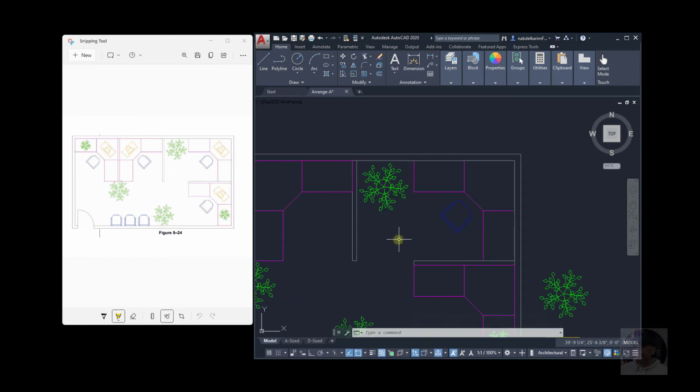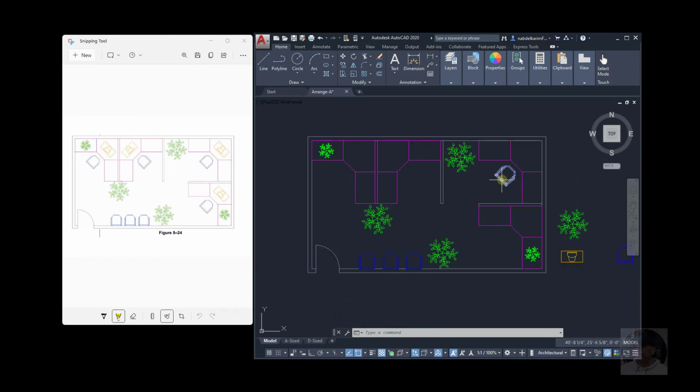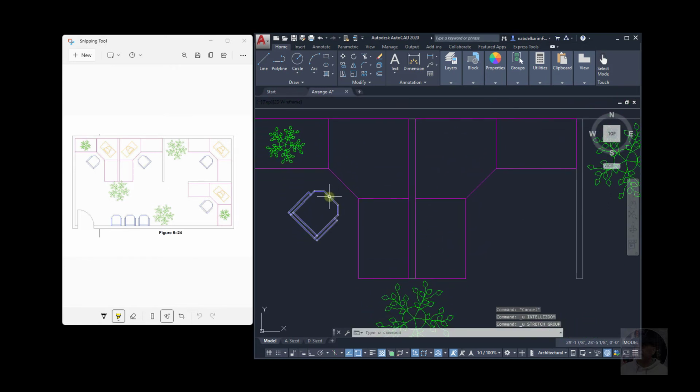Okay, now let me copy this, base point, paste, paste. Okay, so let me mirror this. Select, mirror. Okay, first point of the mirror is middle of this small line in the middle, and second point, and erase source no. So this is the mirror of this.